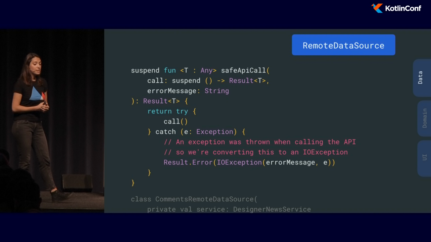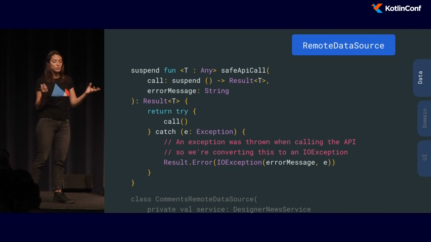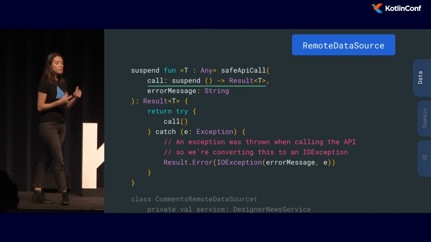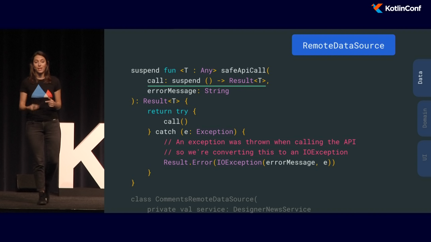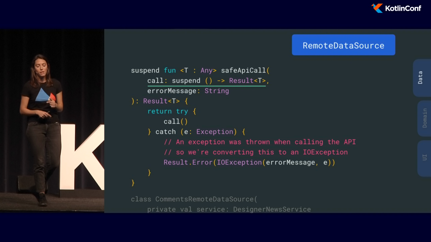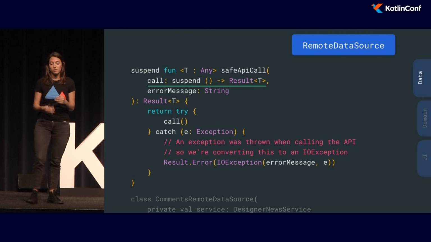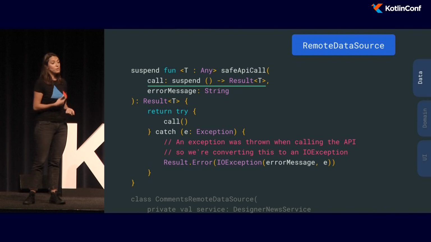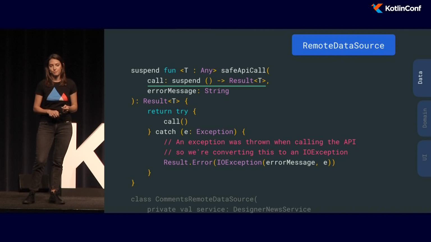So we created a top-level function, which we called safeApiCall. And this is also a suspend function. And most of all, it also gets a suspending lambda as a parameter. So inside this function, we'll just call the lambda. And then in case an error is thrown, we just return a Result of error based on the message that we passed as a parameter.